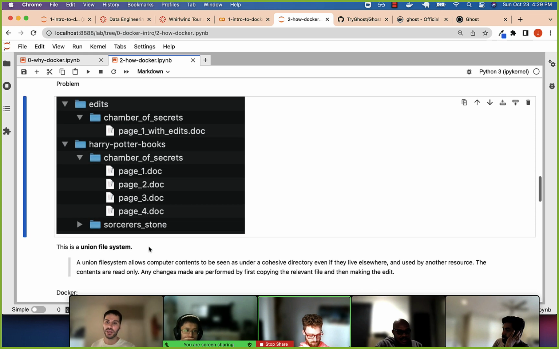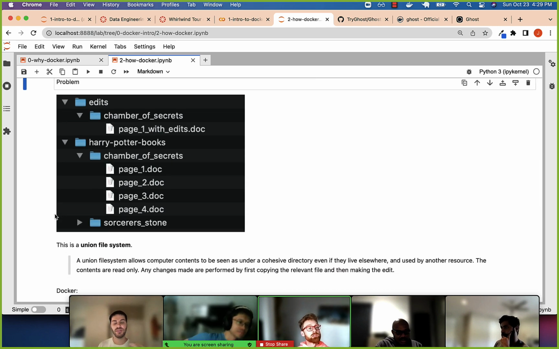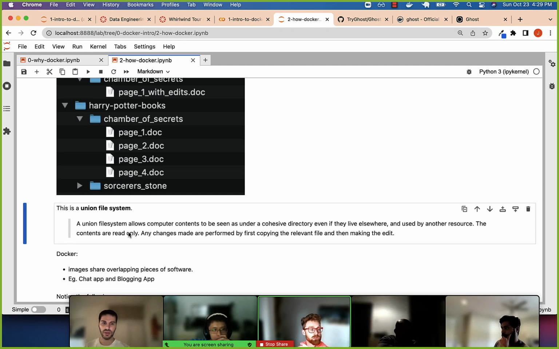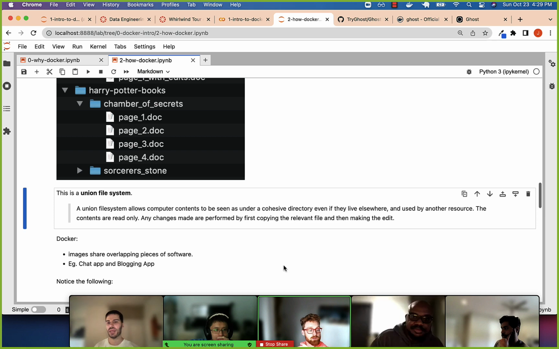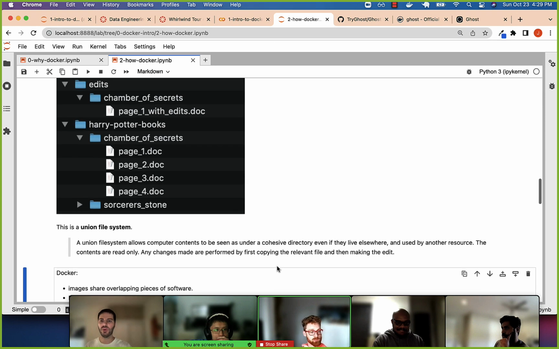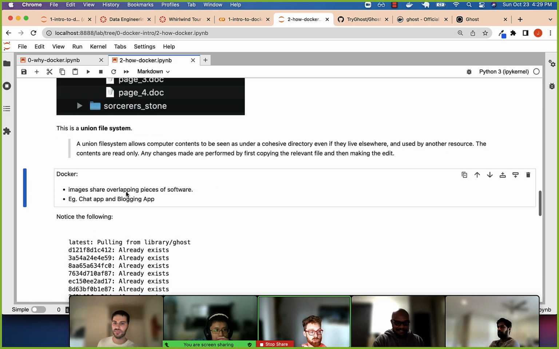So this is called copy on write. I'll just write that down. Copy on write, meaning that if you were going to change something, you first make a copy of it. Right, and this saves a lot of space, as you can imagine. So with the Union file system, the contents are read-only. Any changes made are first made by copying the relevant file and then making the edit. So again, we can have one version of Python, like Python 3, and then if any piece of software changes it or changes any library, what it's really doing is making a copy and then editing that copy and not the underlying version.